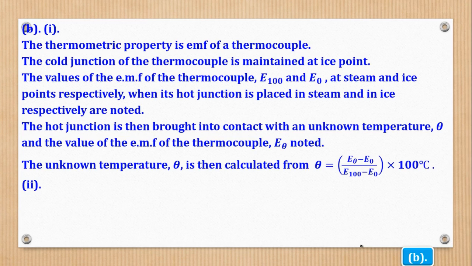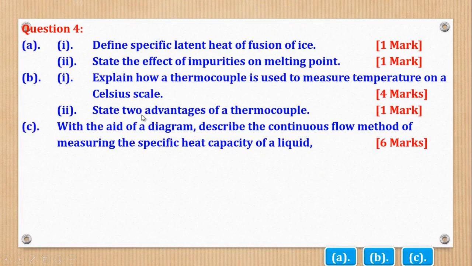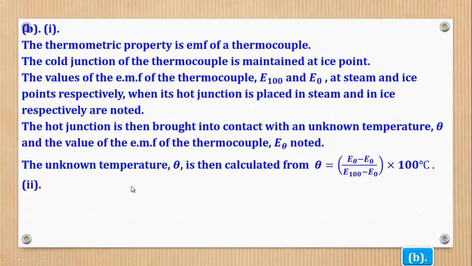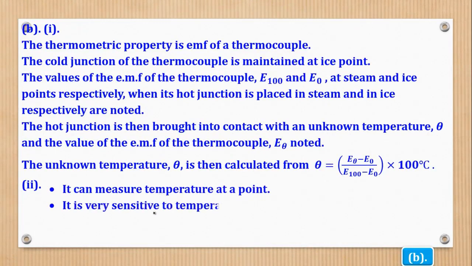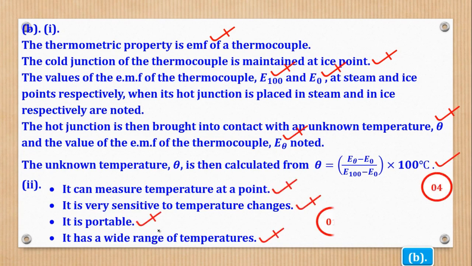So that was B Roman 1. Now what about B Roman 2? B Roman 2 says, state 2 advantages of a thermocouple. So 1, it can measure temperature at a point. Then 2, it's very sensitive to temperature changes. 3, it is portable. And 4, it has a wide range of temperatures. So basically that's what they wanted in part B.